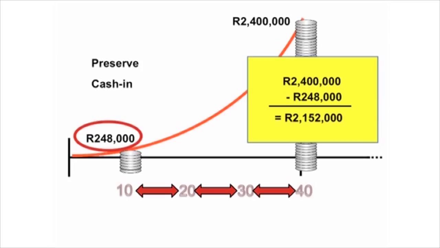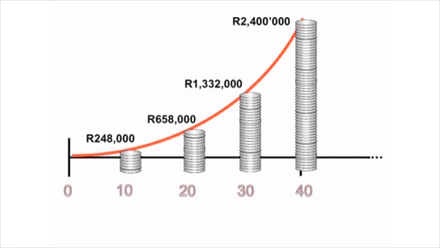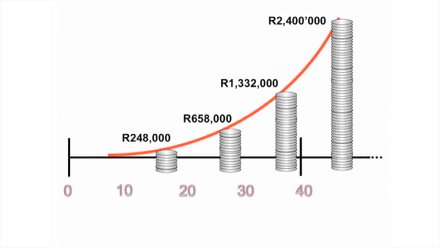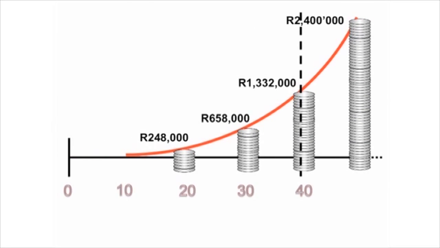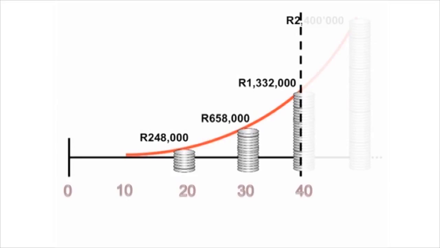But his mistake is to think that by cashing in, he's cutting off the first 10-year period. He's not cutting off the first 10 years. He's in fact resetting the clock, which means that he's going to repeat the first 10 years, and he is in fact cutting off the last 10 years, reducing his investment down to 1,332 million. He's not losing out on 248,000 Rand as he thought. He's in fact losing out on 1,068 million.